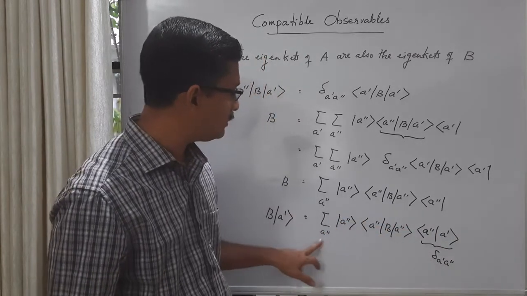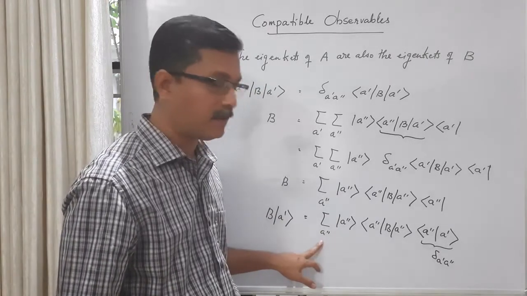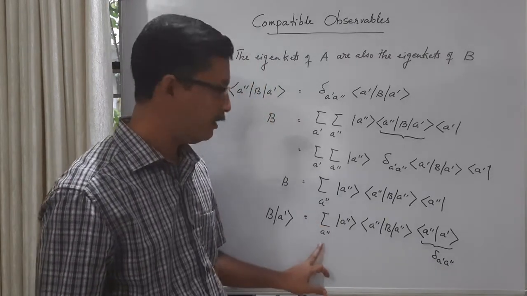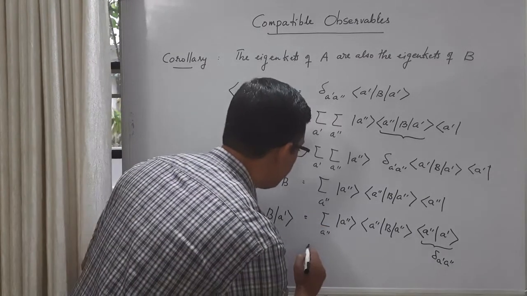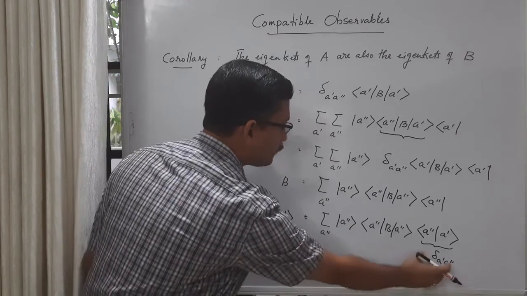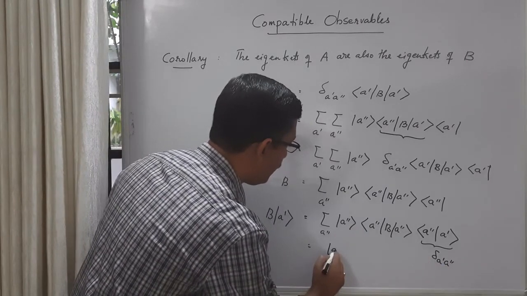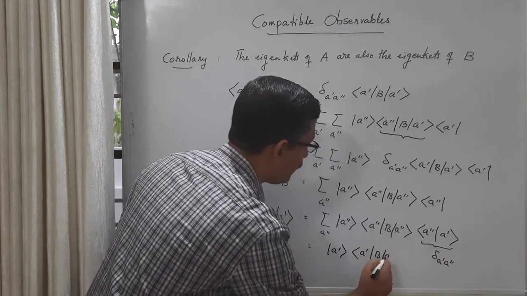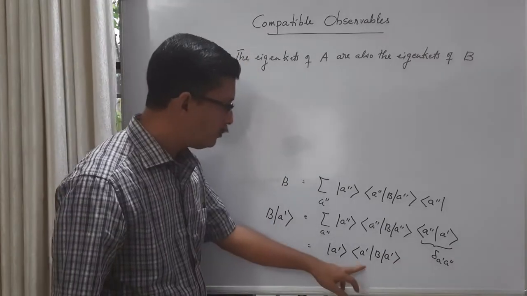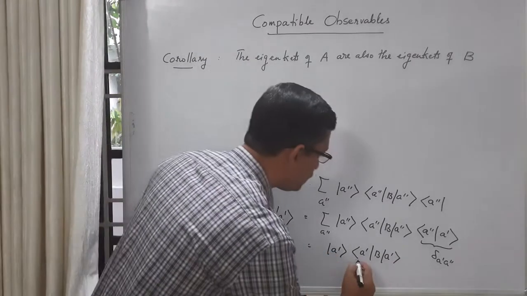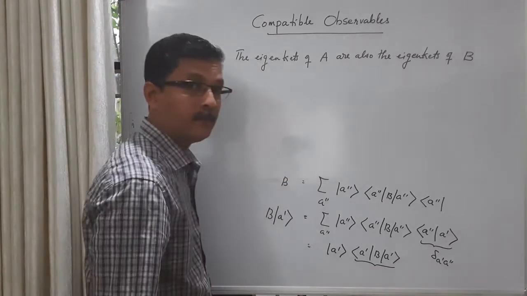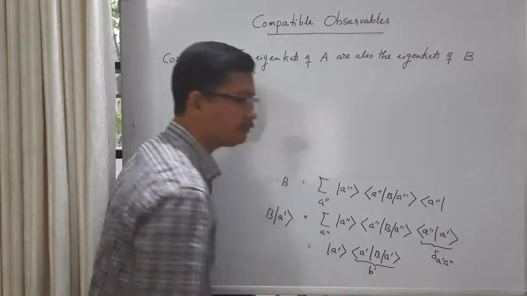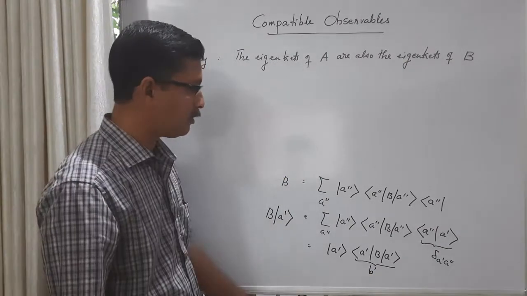So we have a Kronecker delta, then in this summation only one term will remain non-zero. Which term? A double prime equal to A prime. So put A double prime equal to A prime, this is 1, and what you get here is ket A prime, then bra A prime, B, ket A prime. Now this is a diagonal matrix element of B. Let me put it simply as some scalar B prime, because it's a matrix element of B.